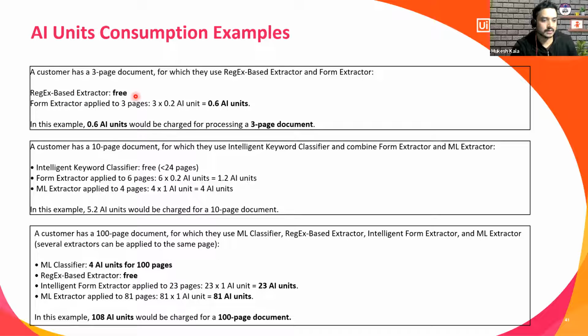Regex is free, you have just used the regex for email ID. Form extractor applied to 3 pages, 3 into 0.2, 0.6 units. In this example, 0.6 AI unit would be charged for a 3-page document, right? So this and this, right? All of this information is available in the UiPath document as well.